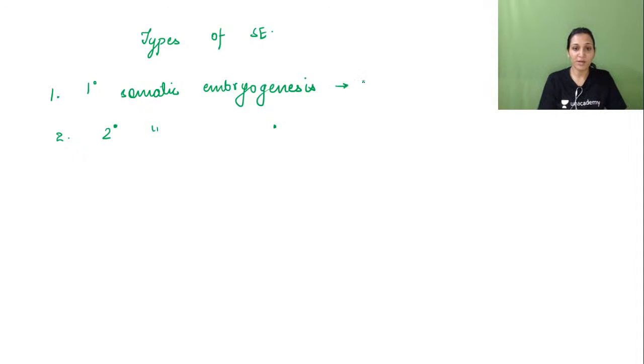I hope you people know the concept of explants. Those who are attending the class live, they can just write in the comment box whether they have an idea what this explant is. And if they don't have any idea, we'll be discussing it, right? In secondary somatic embryogenesis, the development of embryo is induced through existing somatic embryos. So primary somatic embryogenesis will occur directly from explant, and secondary will occur through existing somatic embryos. I haven't got any answer.